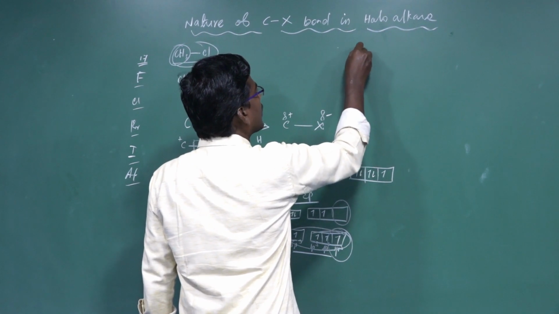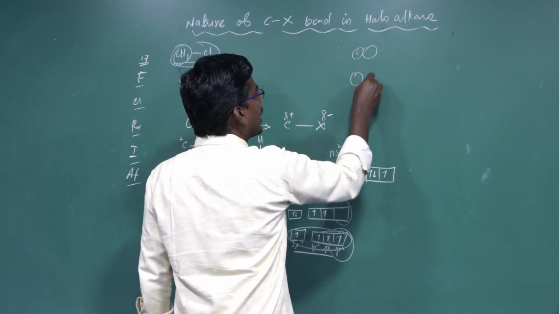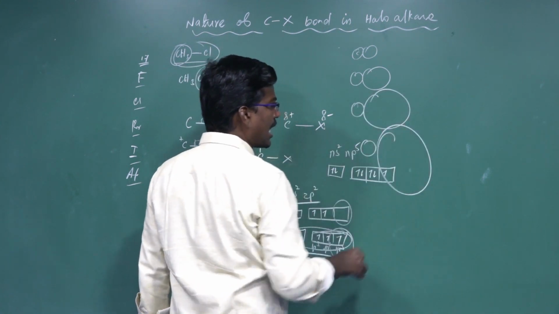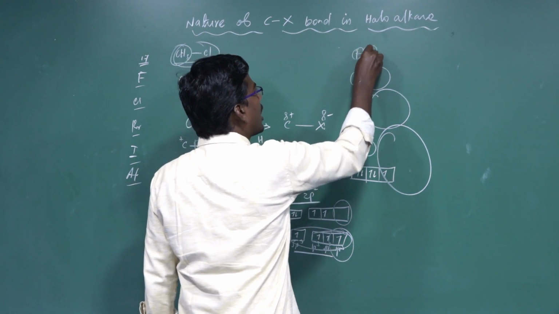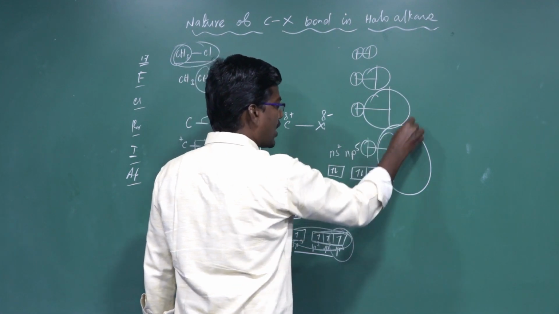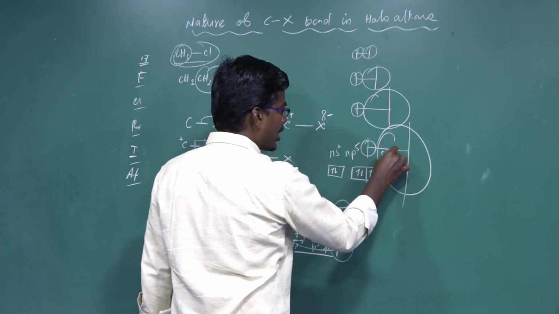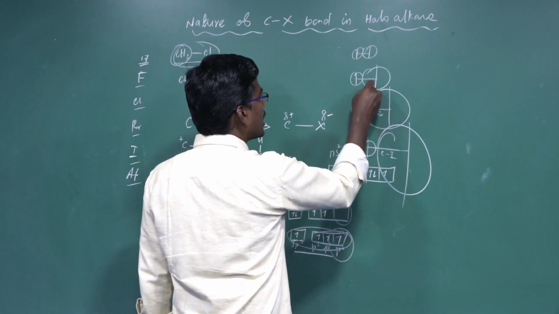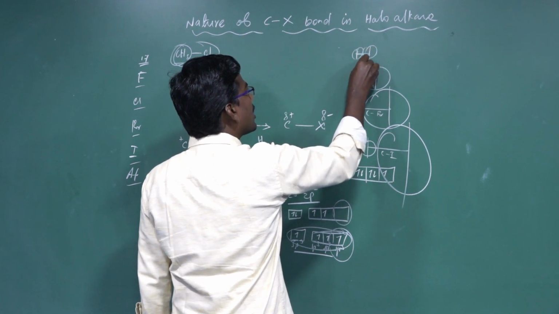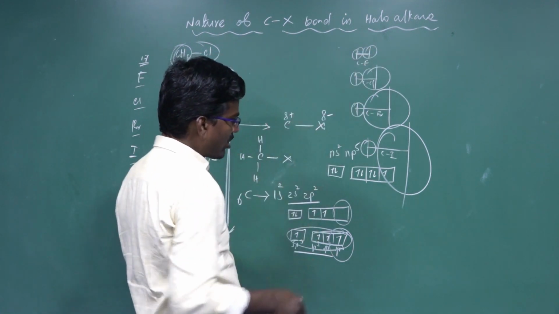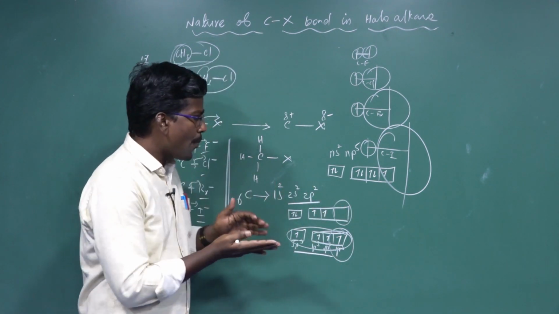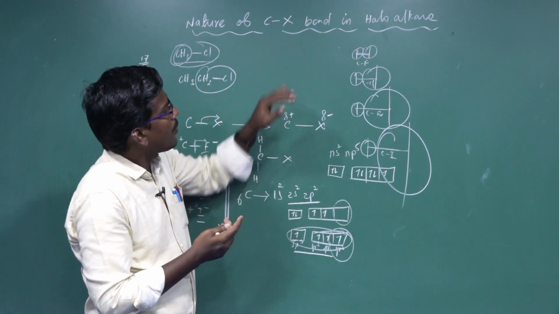Carbon with fluorine, carbon with chlorine, carbon with bromine, carbon with iodine. This is the carbon fluorine bond, this is the carbon bromine bond, this is the carbon iodine bond. This bond distance is the carbon fluorine bond. So as we move down the group, the size of the halogen increases and the bond length also increases.